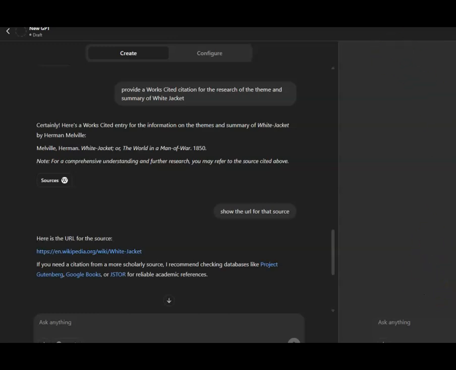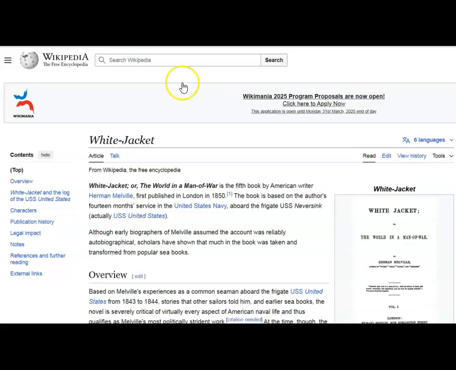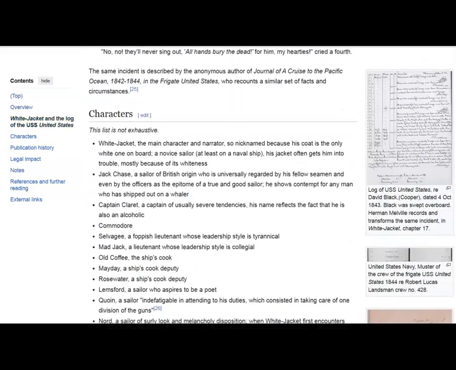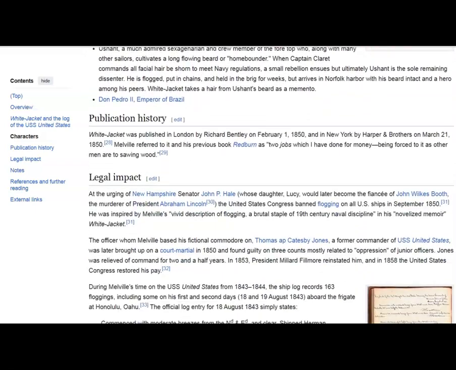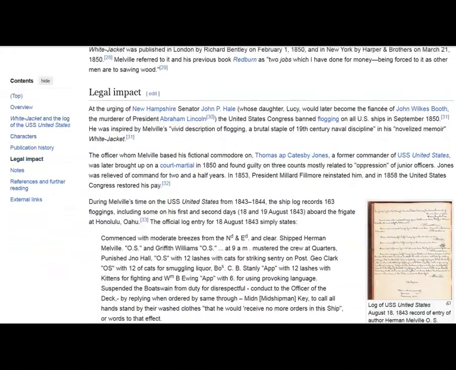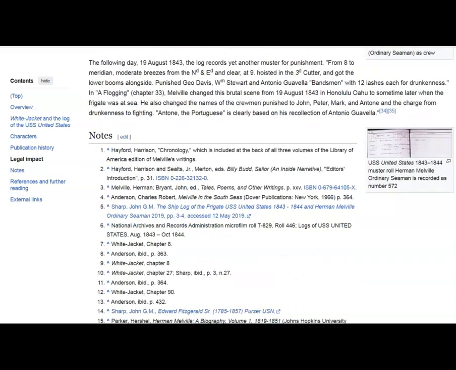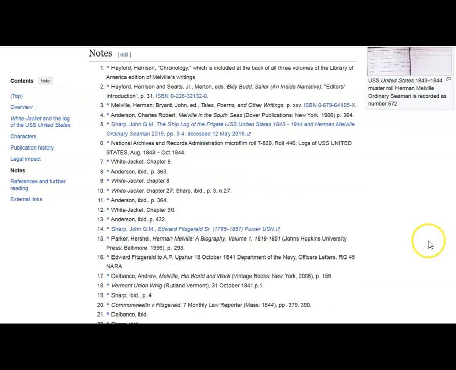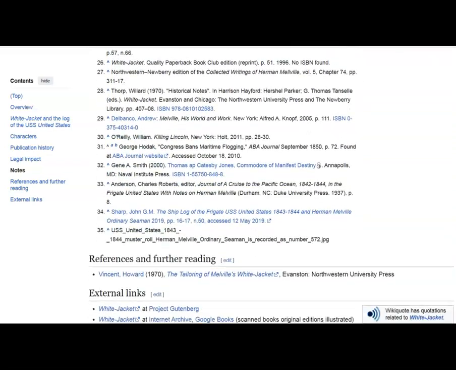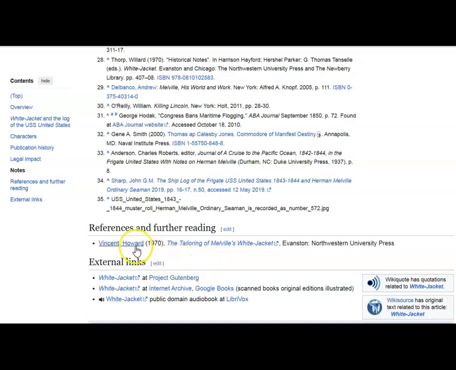But let's go over to Wikipedia and just take a quick look-see. Now, although Wikipedia is not a legitimate source, Wikipedia does rely on references. So I'm going to scroll down past all this, and I'm going to come down to the references portion where this information came from. So here are the notes, and I don't see an article there that I can click on that gives me a legitimate source until I get right down here. And there is the article of my dreams.